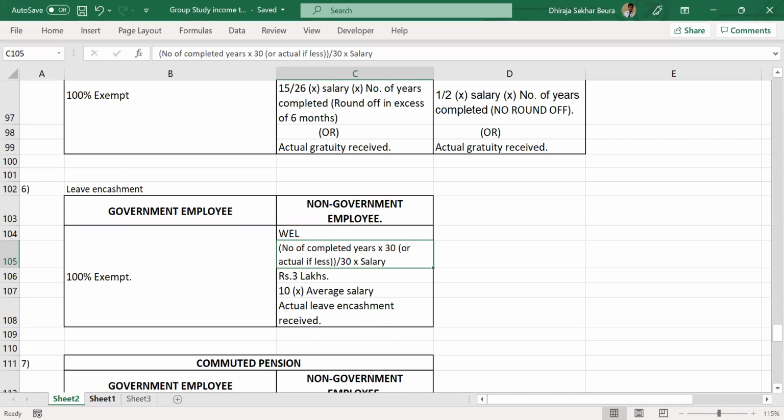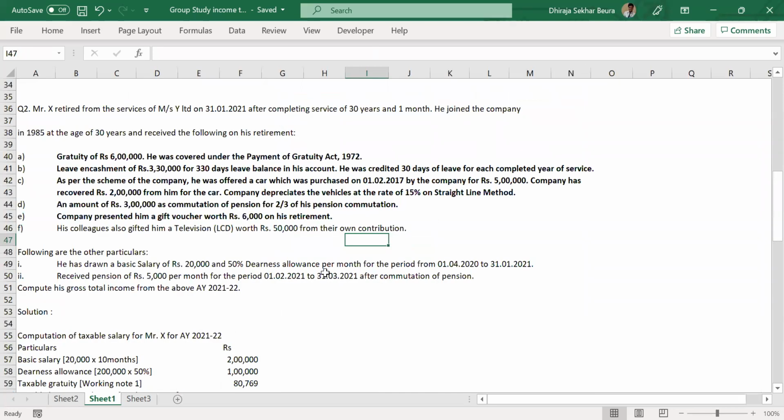Can you show the sum once, Dheeraj? Please. Here it is. Leave encashment is the average of 10 months salary, right, Dheeraj? So the average of 10 months salary or the per month salary will be the same only, right?